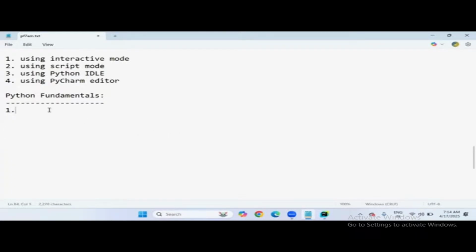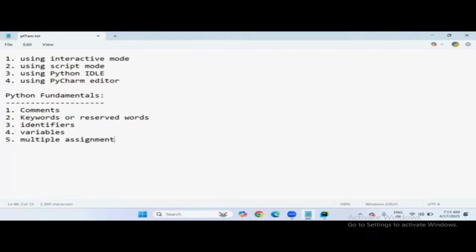So these are the Python fundamentals. First Python fundamental is comments. Next, keywords. These are also called reserved words. Next, identifiers. And then next, variables. Next, multiple assignment. And then the last one, which is really important, indentation.